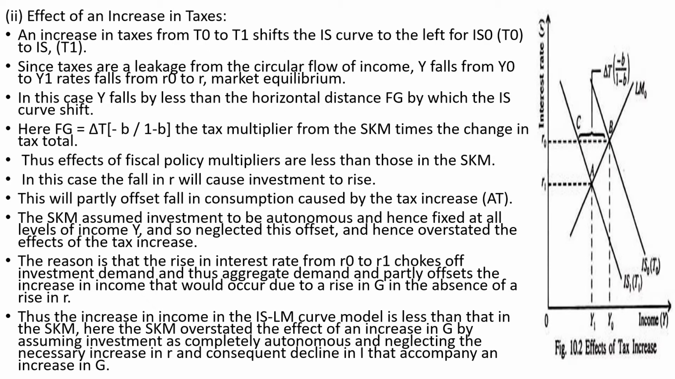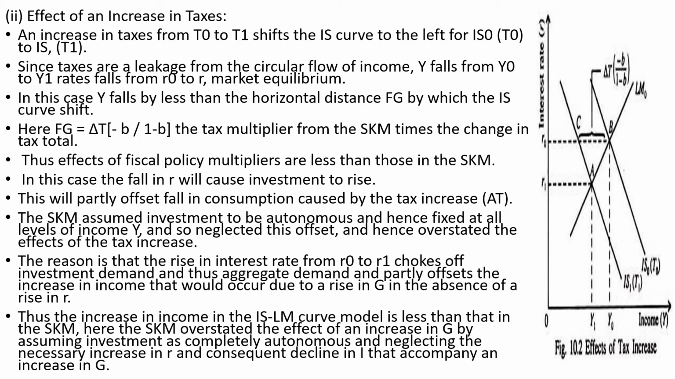Now, what would happen if there is an increase in taxes? An increase in taxes would shift the IS curve to the left, and this is considered a leakage from the circular flow of income, and as a result, income falls. In this case, income falls by less than the horizontal distance FG, by which the IS curve shifts. Here we can see that FG is delta T times minus b by 1 minus b, the tax multiplier, which is the SKM multiplier times the change in the tax total.